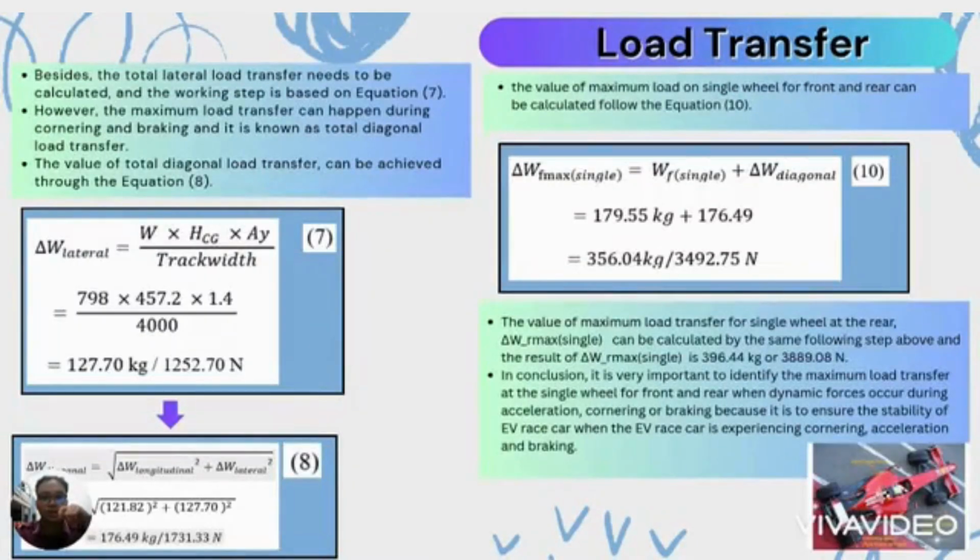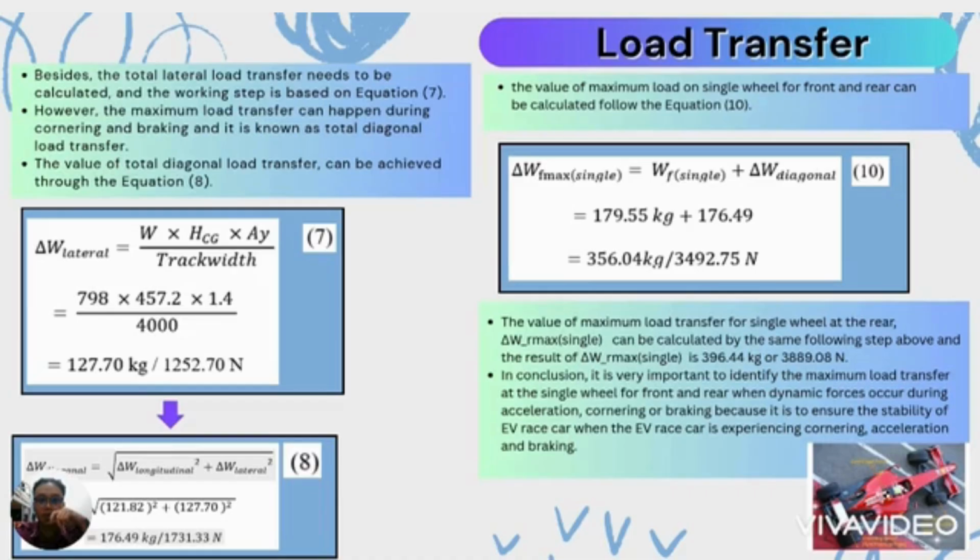Besides, the total lateral load transfer needs to be calculated, and the working step is based on equation 7. If you take a look at equation 7, W is equal to the weight of the car, HCG is equal to the height of the center of gravity to the ground, meanwhile AY is equal to the lateral acceleration. All the values need to be divided by the track width, and the value for the total lateral load transfer is equal to 127.70 kilograms.